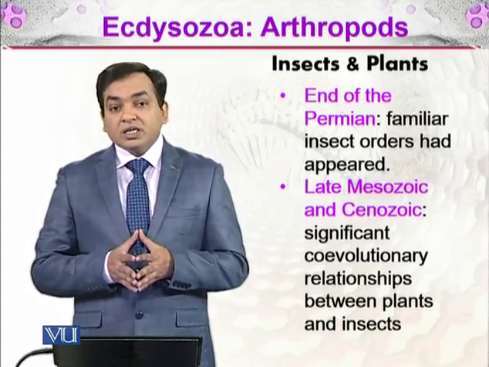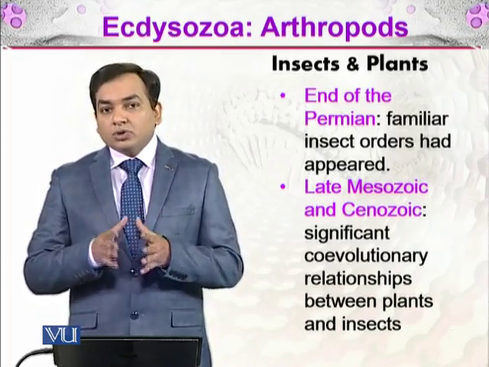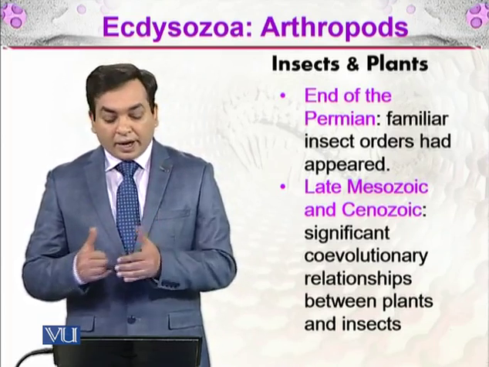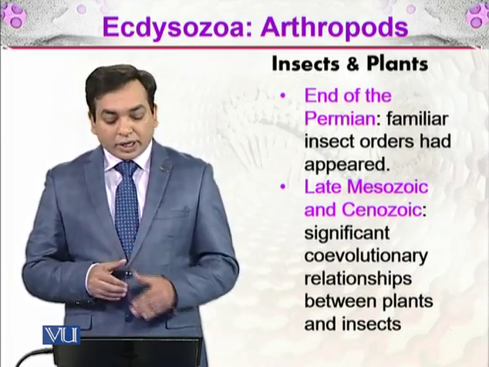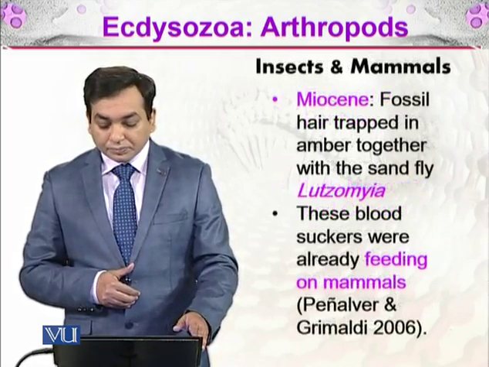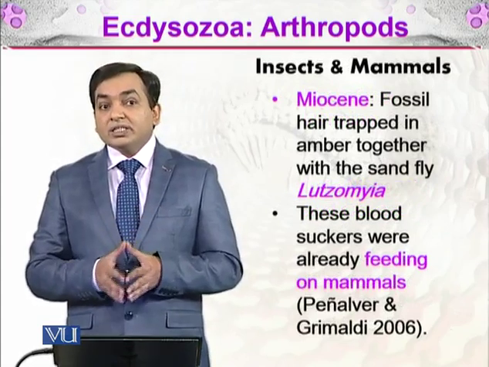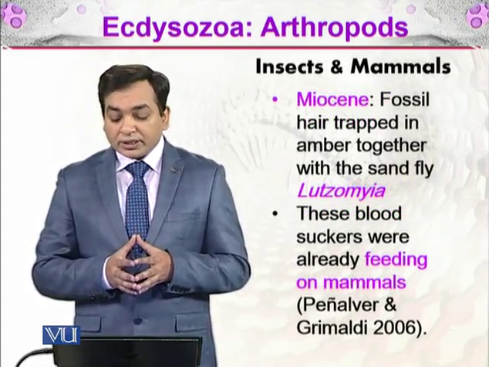So the relationship between plants and insects dates back to the late Mesozoic and Cenozoic era. And not only plants were affected by the presence of insects; some mammals were affected as well.